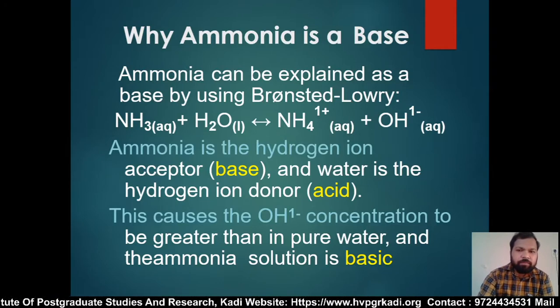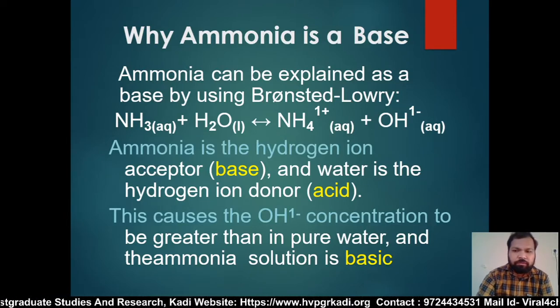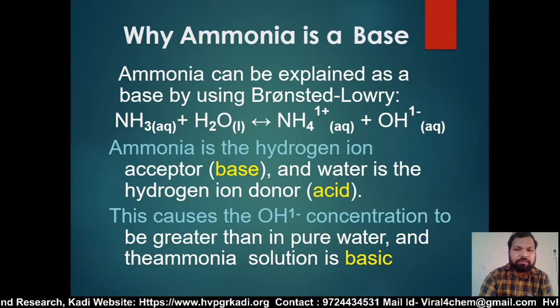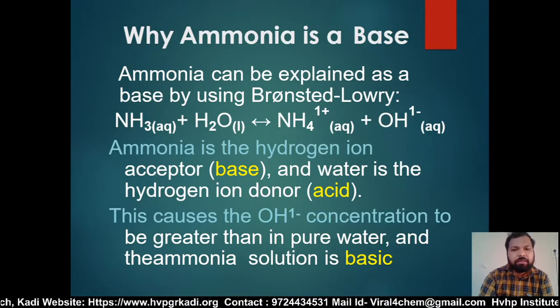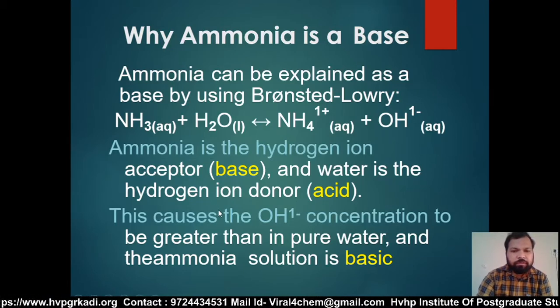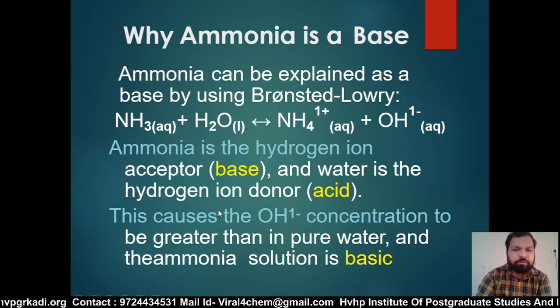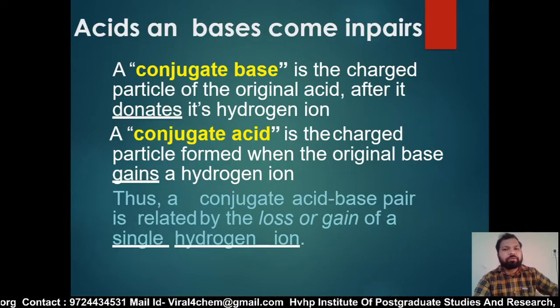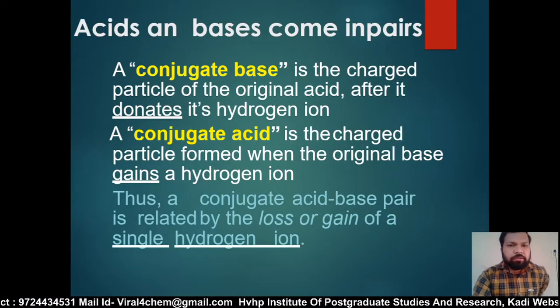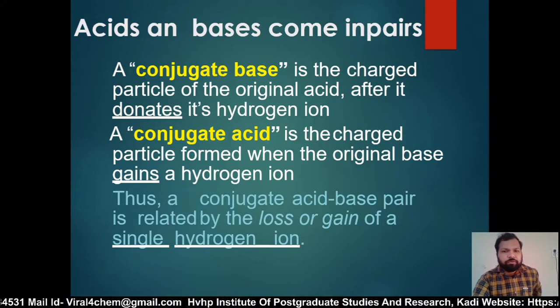If the Bronsted acid is a strong acid, then its conjugate base is a weak base, and vice versa. Each conjugate acid has one extra proton, and each conjugate base has one less proton.